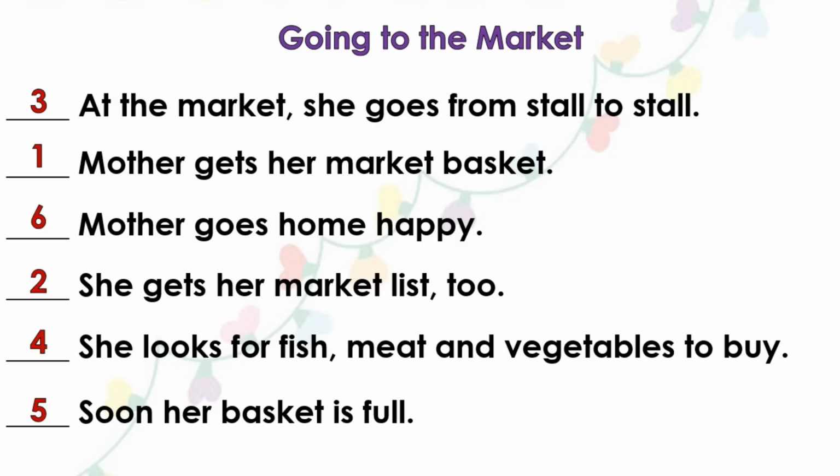Going to the market. First, Mother gets her market basket. Second, she gets her market list too. Third, at the market, she goes from stall to stall. Fourth, she looks for fish, meat, and vegetables to buy. Fifth, soon her basket is full. And sixth, Mother goes home happy. Let's sequence more short stories.